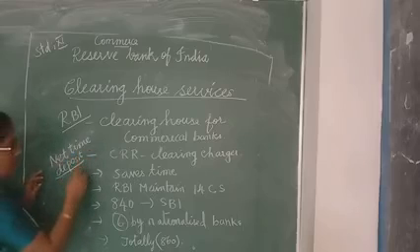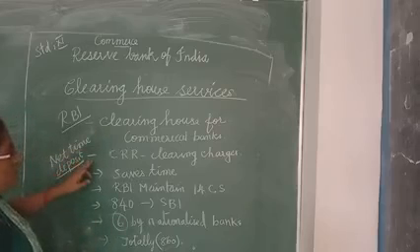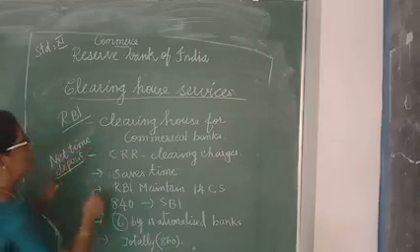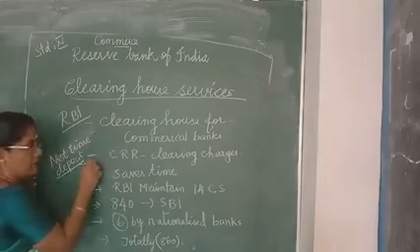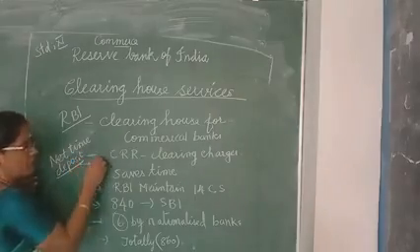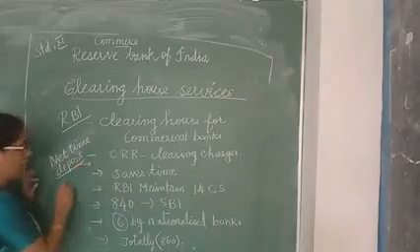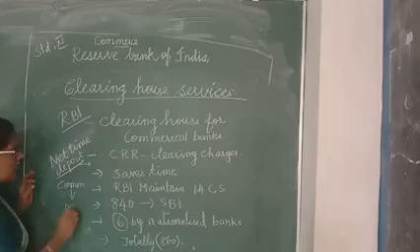From the deposit, the RBI wants all the commercial banks to maintain some percentage, for example 4%. There is a certain percentage that all the commercial banks want to deposit in the RBI. So that is called cash reserve ratio.